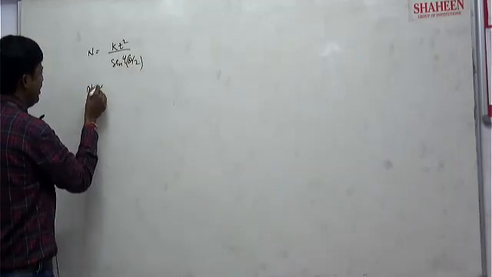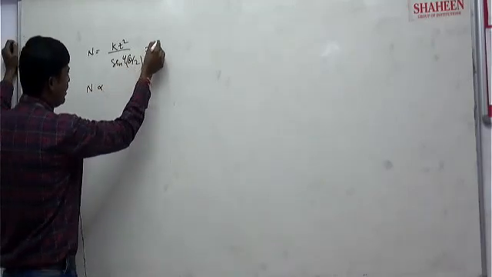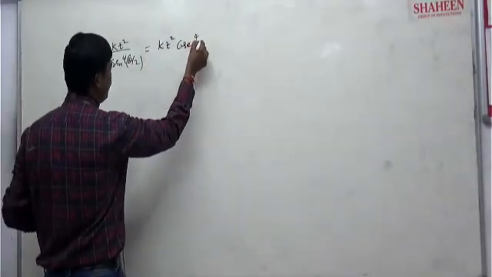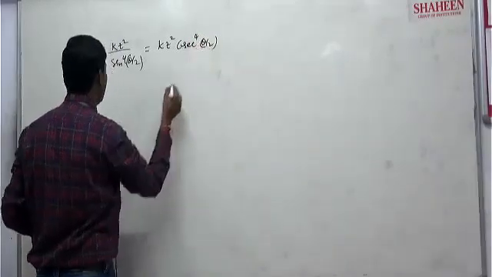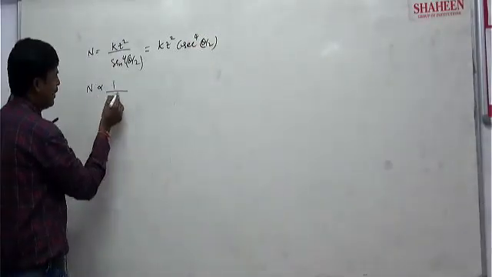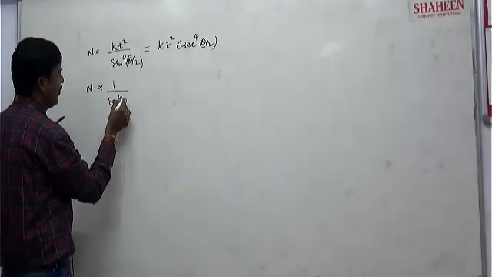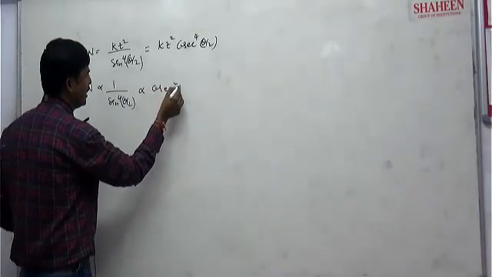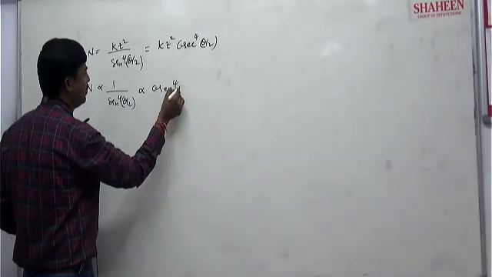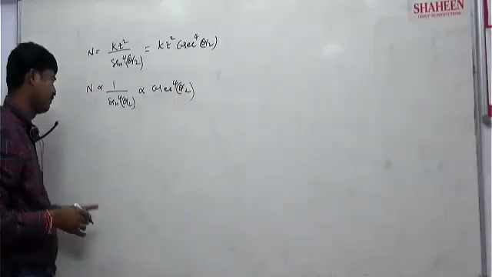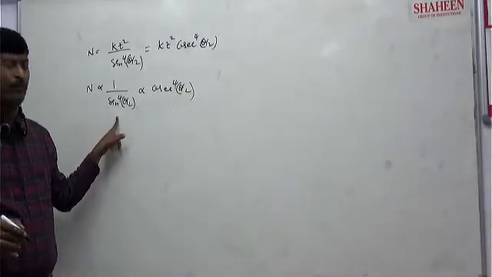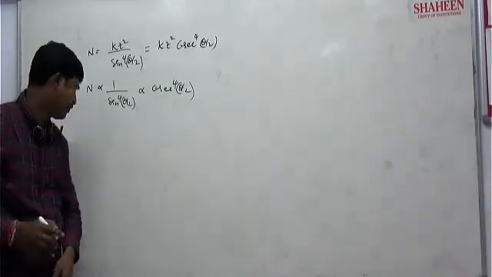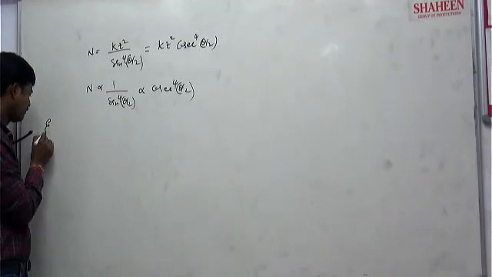So n is inversely proportional to sine to the power 4 theta by 2, or this can be written as k Z square cosec to the power 4 theta by 2, meaning n is directly proportional to cosec to the power 4 theta by 2. Then the question is, you see,